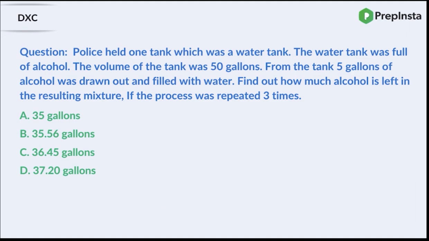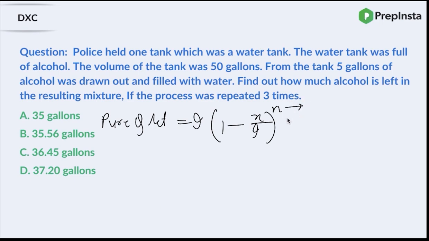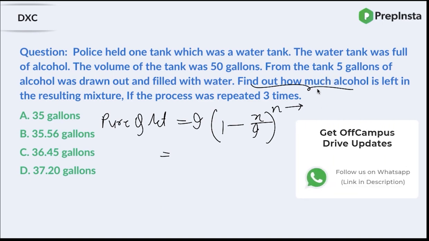All right, guys. First of all, let me tell you the standard way of solving this problem, how normally people solve it. The formula for pure quantity left is basically the initial quantity into 1 minus whatever is being replaced, that is x, upon the initial quantity I, to the power n, where n is the number of times the process has been repeated, right? If you are supposed to find out how much alcohol is left, that actually means how much pure quantity is left, because you are taking out alcohol and replacing it with water, right? So how much alcohol was there initially?